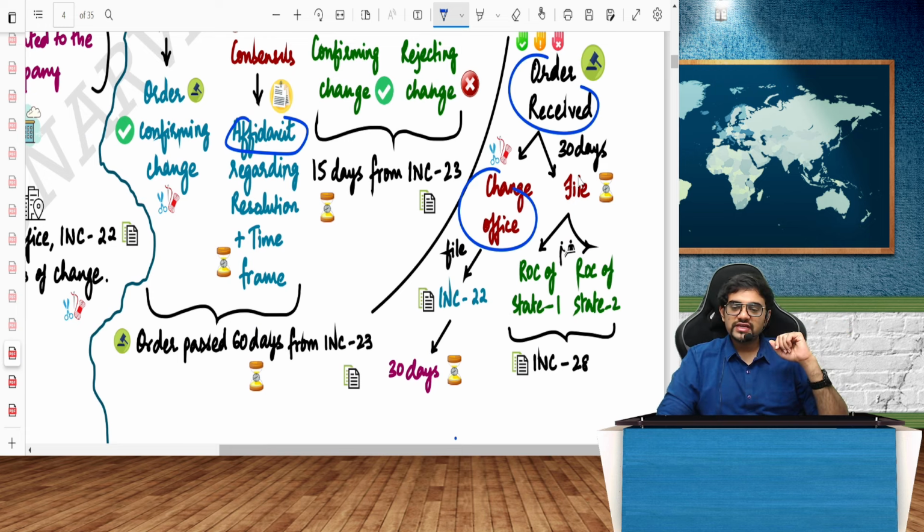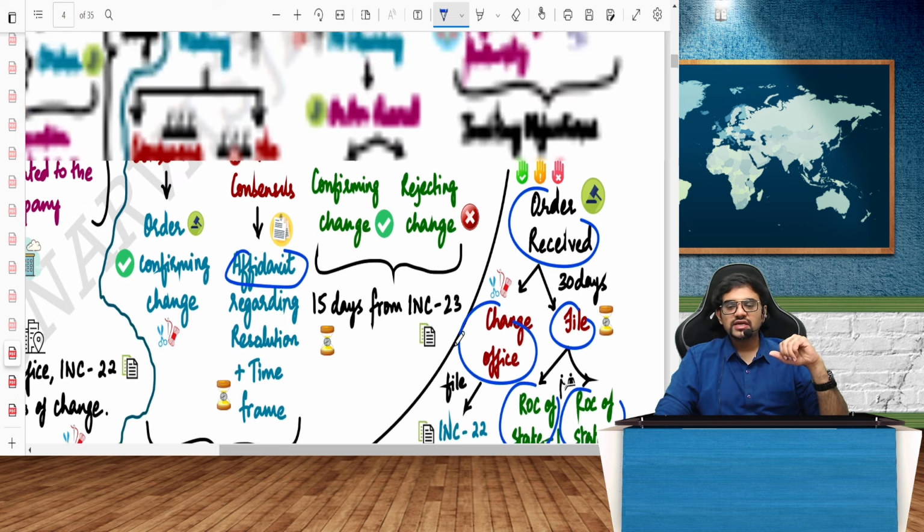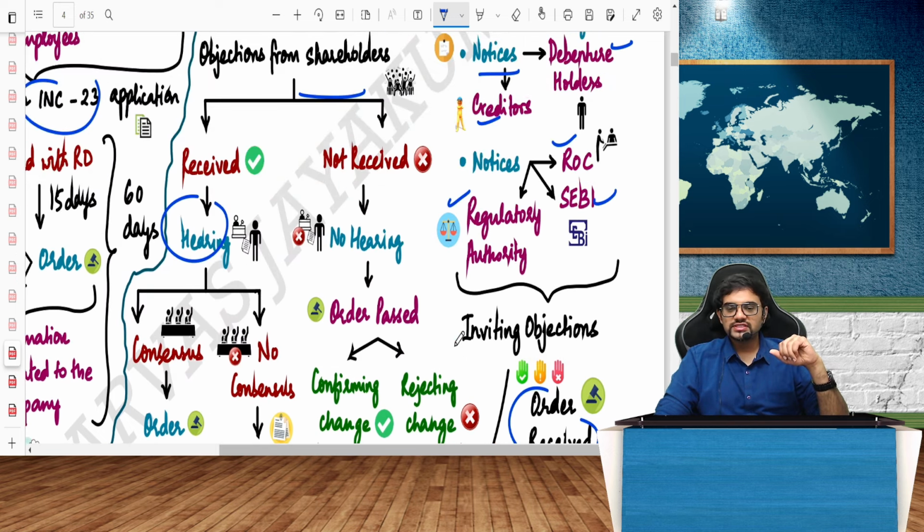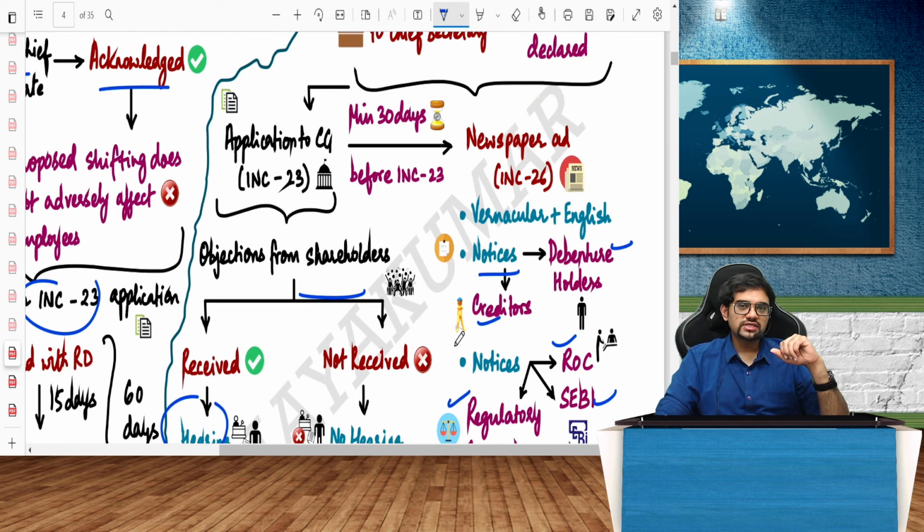And I will file this order with both the ROC of State 1 and the ROC of State 2, both. And that form is INC 28. That will be what? INC 28. So this is the entire procedure.